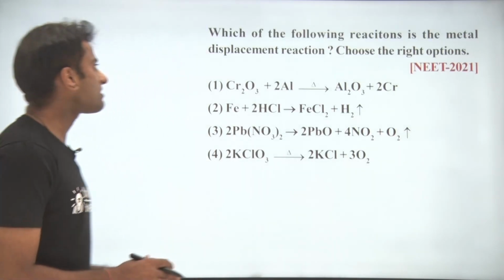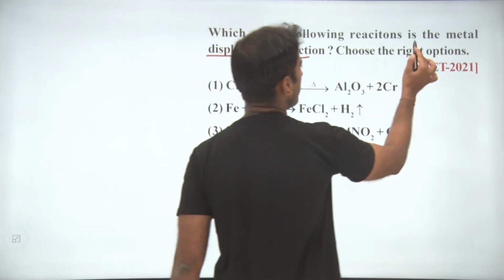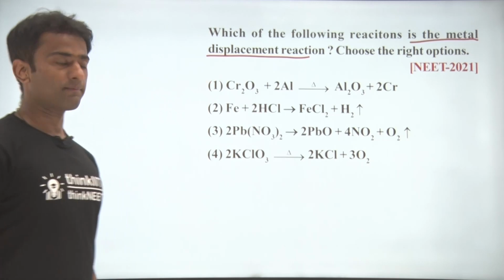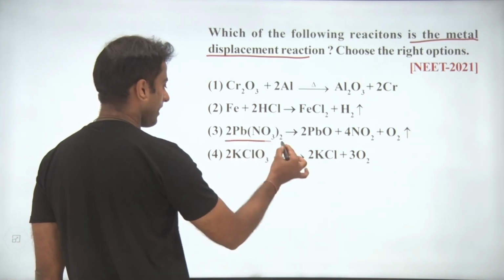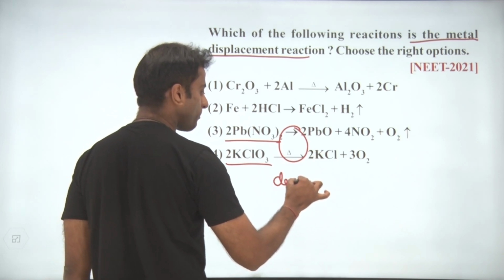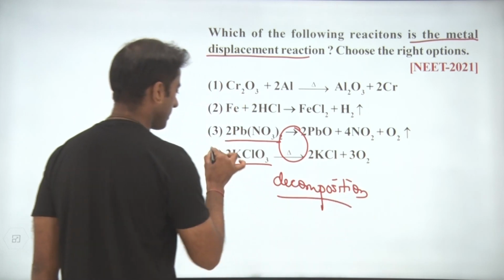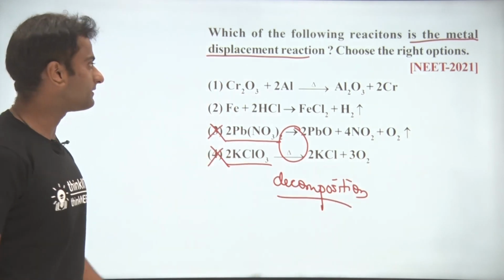Hello student, this question is asking which of the following reactions is the metal displacement reaction. Choose the right option. You can see that in the third and the fourth option, these reactions are decomposition reactions. One matter is going to decompose here. So both of these are not possible, clearly.